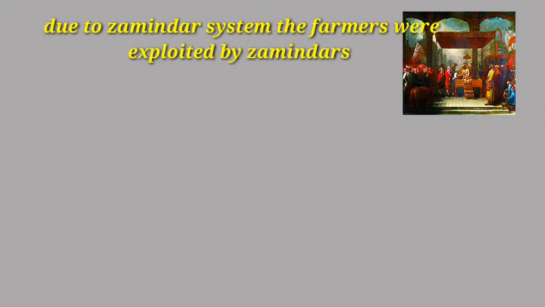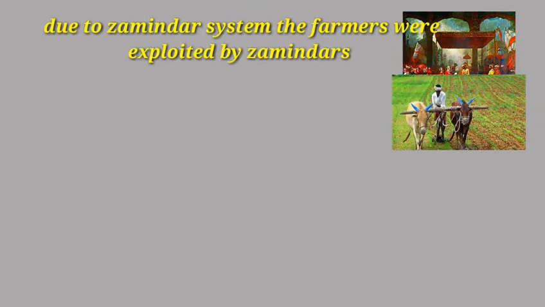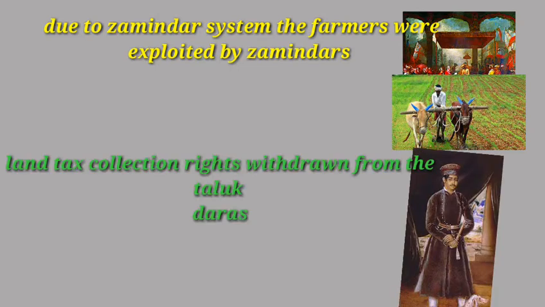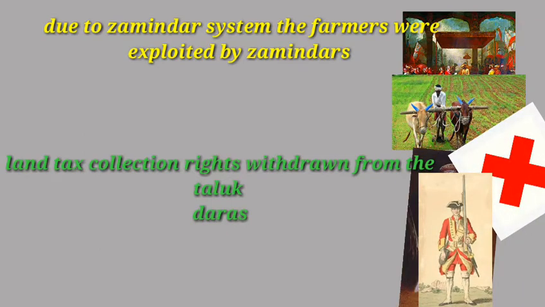Due to the Zamindari system, the farmers were exploited by Zamindars. Land tax collection rights awarded to Talukdars were withdrawn. So, farmers and Talukdars started to oppose the British.